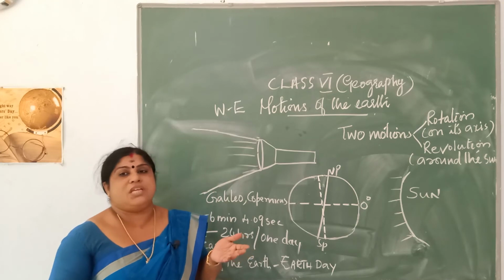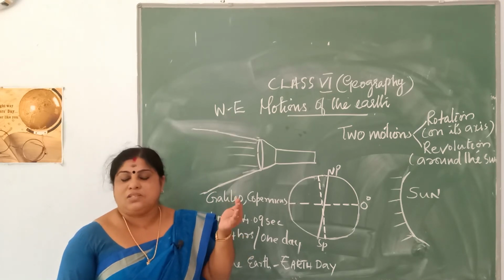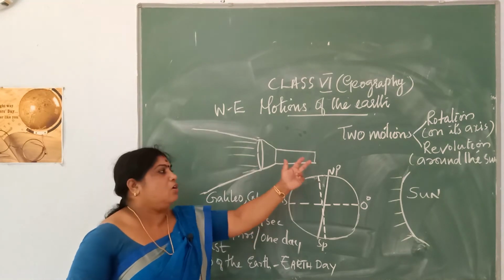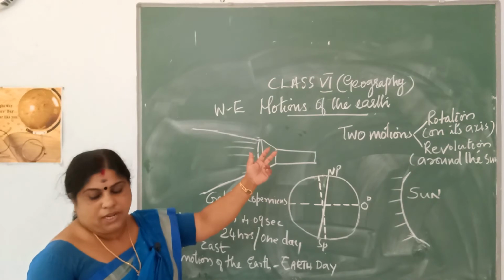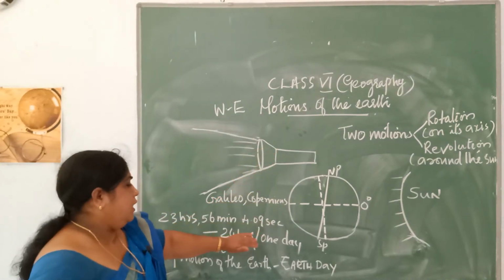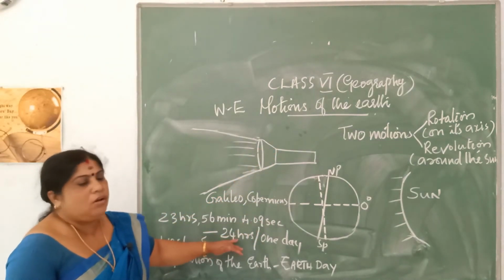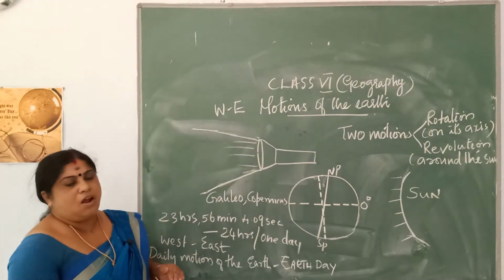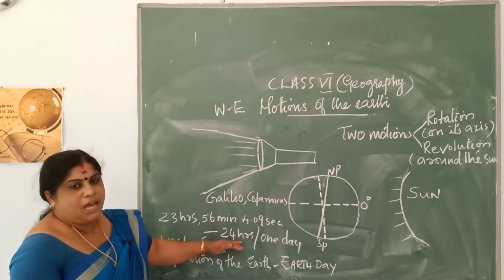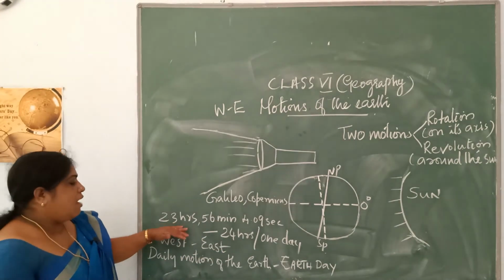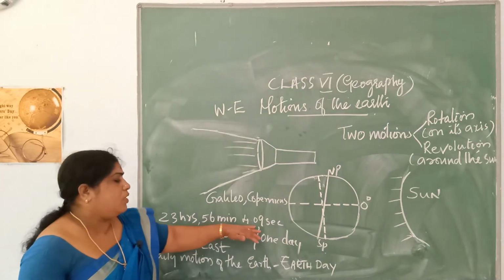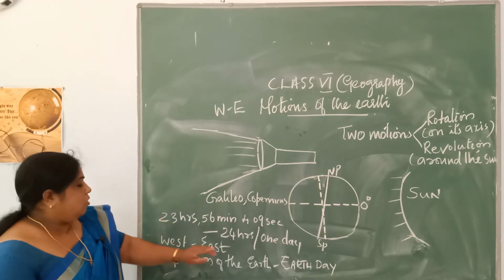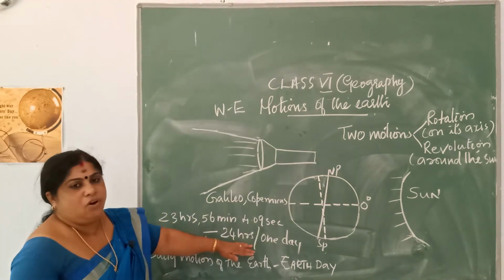In the beginning of this chapter I told you the sun rises in the east and sets in the west, isn't it? We feel this mainly because of the rotation of the earth on its axis, and it takes 24 hours, or one day, to complete one rotation. Actually, as per calculations, the earth takes 23 hours 56 minutes and 4.09 seconds to complete one rotation. You round it and say it as 24 hours.